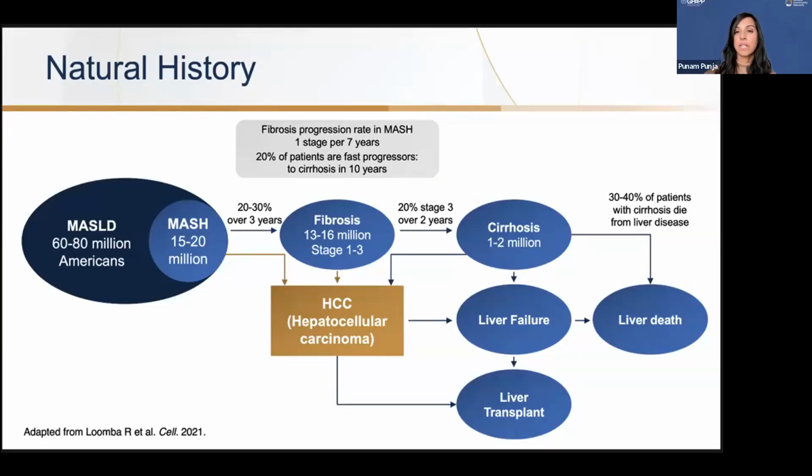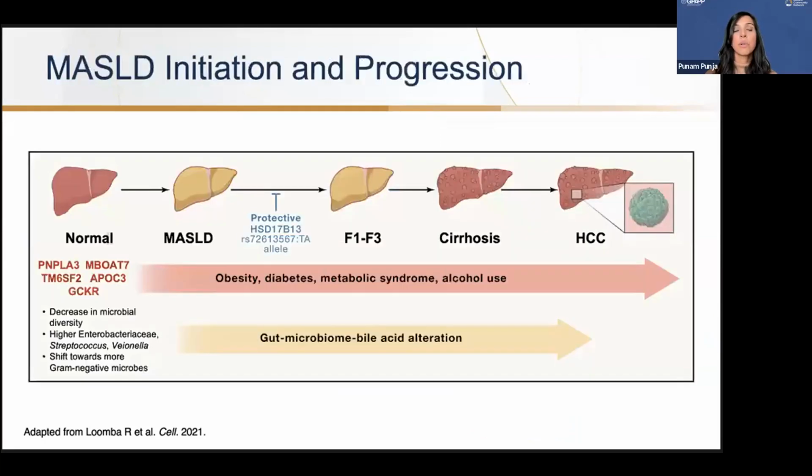So there's a normal amount of steatosis that's already in the liver, but due to genetic factors, if they have a history of obesity, diabetes, any cardiometabolic risk factors, or alcohol use, these patients can then progress in their underlying MASLD and develop fibrosis over time, leading to cirrhosis and HCC. PNPLA3 is a common genetic finding that leads to MASLD and fibrosis over time. There is a gut microbiome bile acid alteration that leads to steatosis along with fibrosis over time. So it's important to remember that as well.